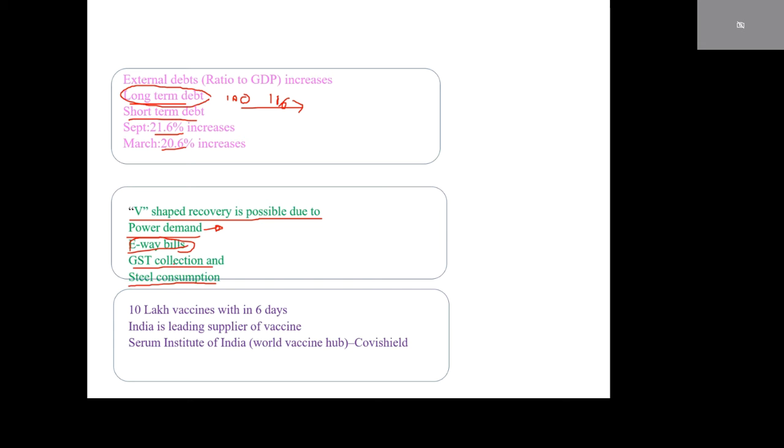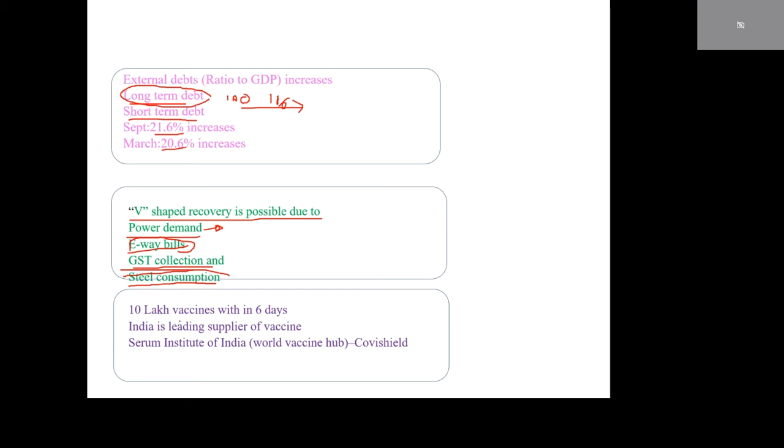GST collection, I have already explained. Monthly recorded the highest GST collection. This is also useful for V-shaped recovery. During COVID also, steel consumption is more, which leads to V-shaped recovery.